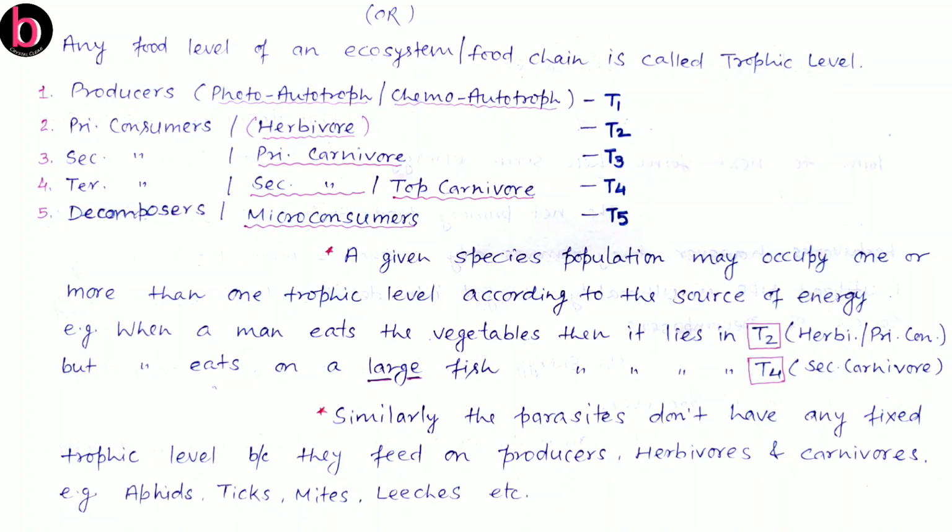If we discuss the position of parasites in a particular food chain, it is not fixed. Why? Because parasites feed on all organisms: they feed on producers, on herbivores that are primary consumers, or on carnivores that may be secondary or tertiary consumers. That's why their position is not fixed. These are a few examples of parasites: aphids, ticks, mites, leeches, etc.